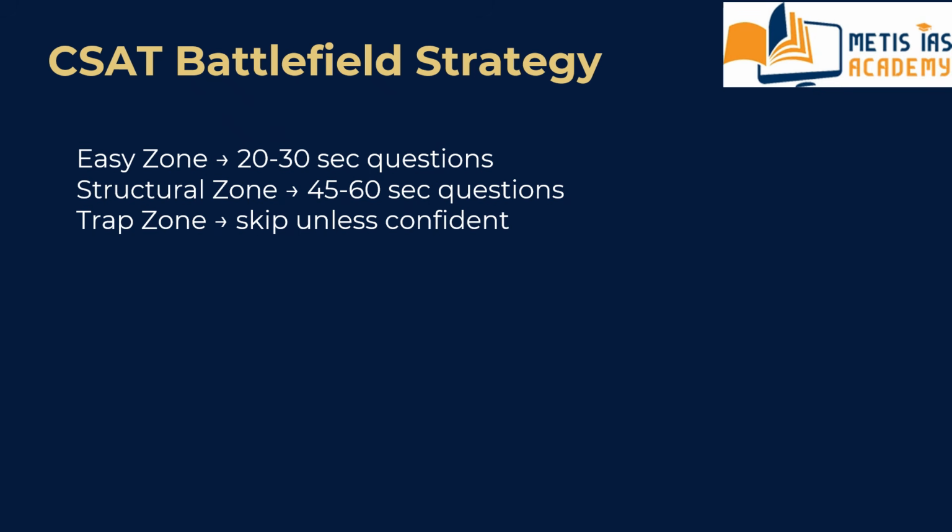Let me repeat, archetype 1, constraint reduction. UPSC introduces conditions that limit possible answers, such as digits must be distinct, numbers must be prime, numbers must be divisible by multiple values. Students who identify this early solve the question much faster than others.